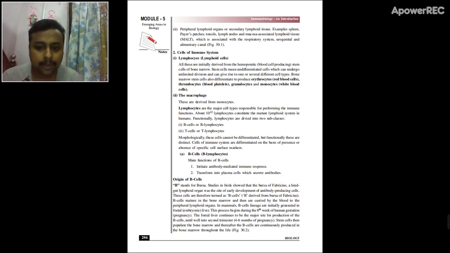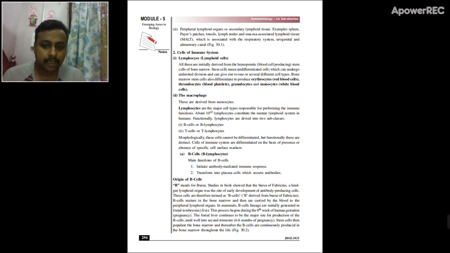Lymphocytes are a type of cells which originate from bone marrow. Some of the lymphocytes produce certain proteins which can identify antigens. What are antigens? We will take a look at the antigens in a second.